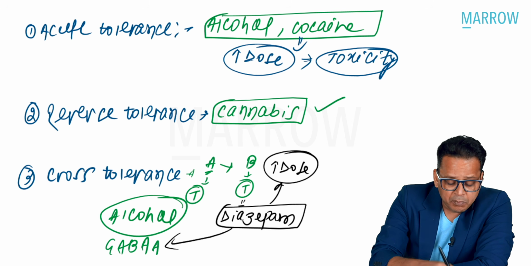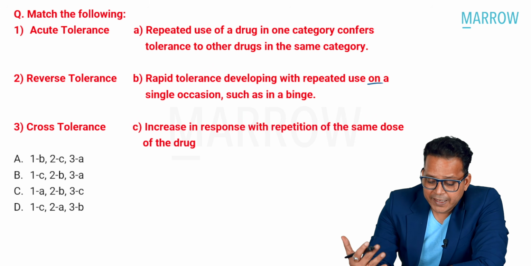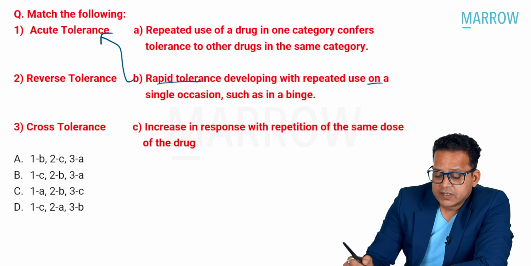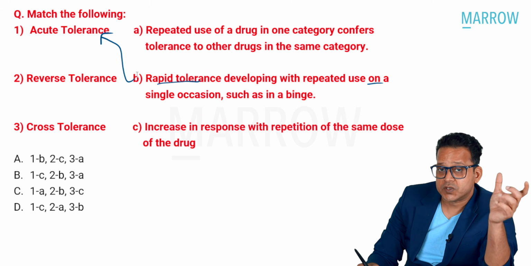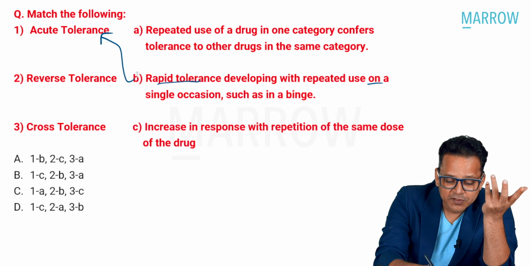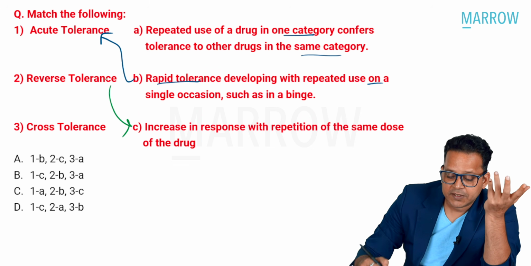Now, let us match these options. So, what is acute tolerance? If you look at option A, B, and C, the best answer here is B, rapid tolerance developing with repeated use on a single occasion, such as a binge that happens with alcohol and cannabis. Reverse tolerance. Reverse tolerance is actually option C.